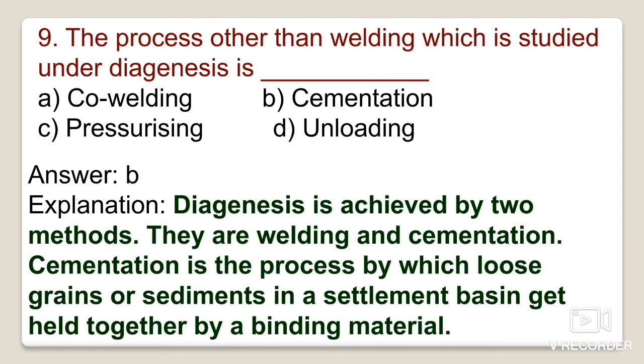The identification of the cementing material is a relatively simple matter. Calcite cement will effervesce, but that is not part of today's discussion, we will discuss it in the next video. As far as this question is concerned, the process other than welding which is studied under diagenesis is the cementation process.